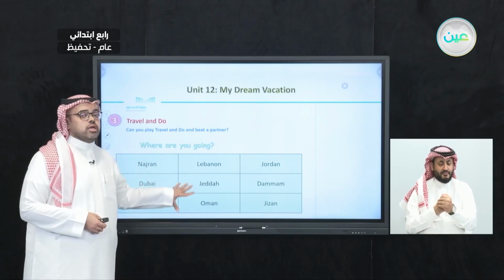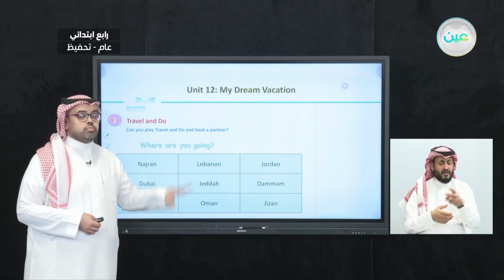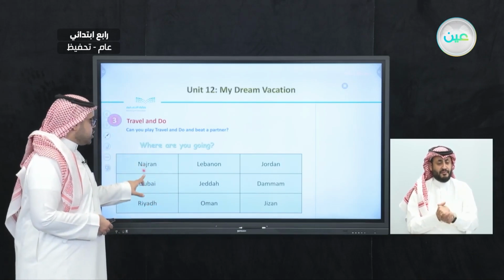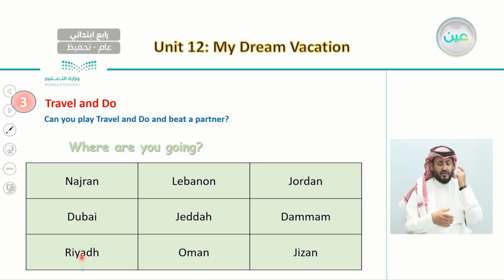Here in this table, we have different places. And these places are Najran, Dubai, Riyadh, Lebanon, Jeddah, Oman, Jordan, Dammam, and Jazan.